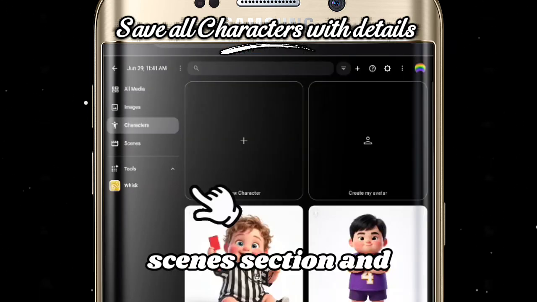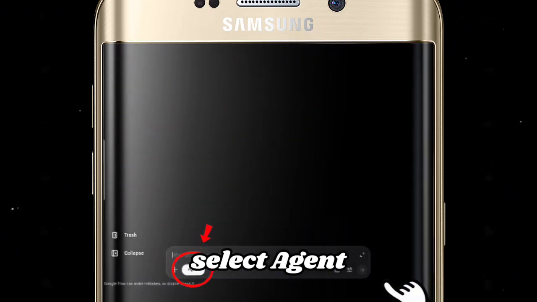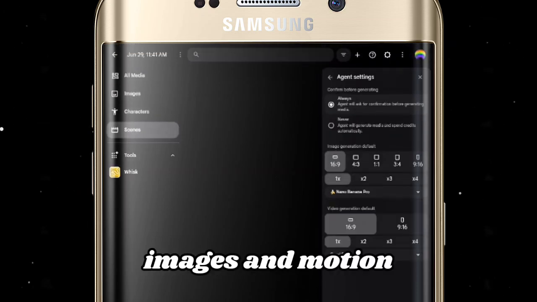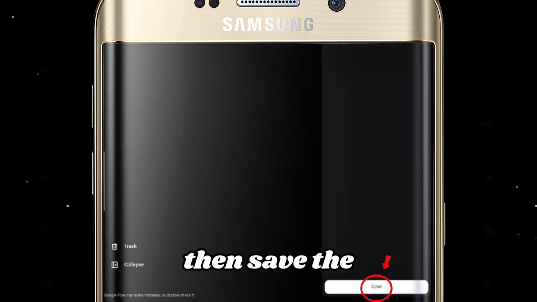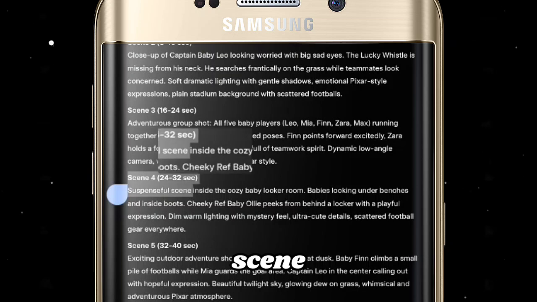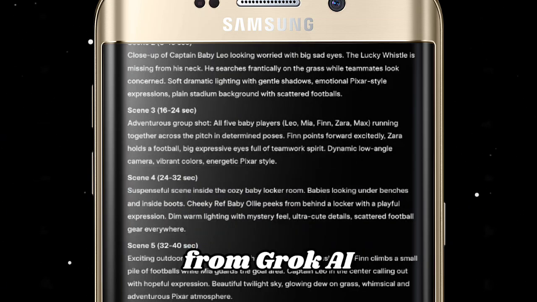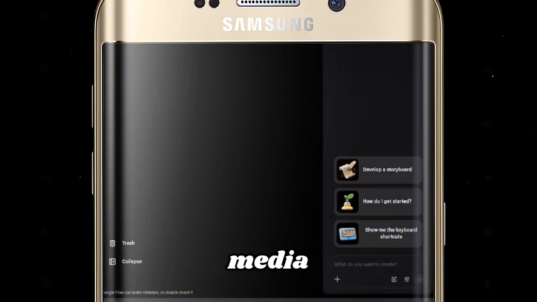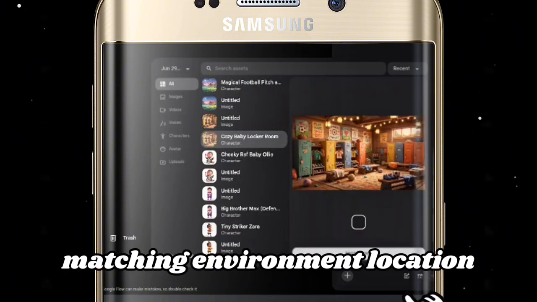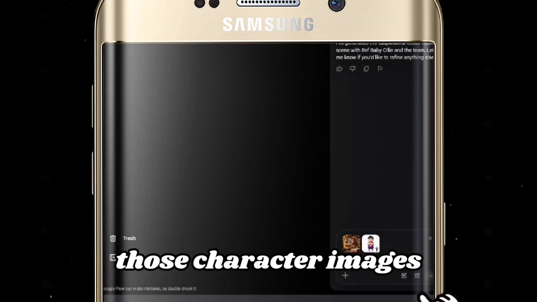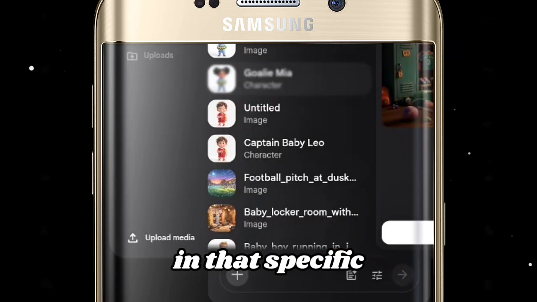Now open the Scenes section and select Agent. Open Settings and adjust them according to your story, images, and motion prompts. Then save the settings. For each scene, copy the corresponding scene image prompt from Grok AI. Click the plus button to add media. First, upload the matching environment, location image, then add only those character images that are mentioned in that specific scene